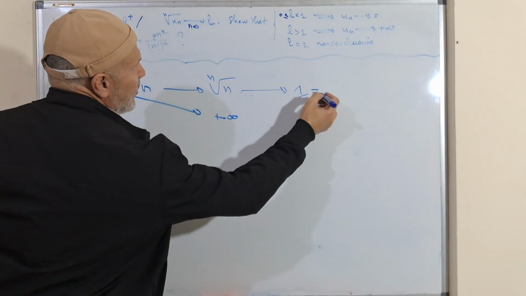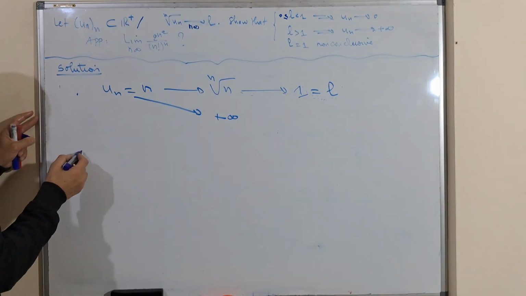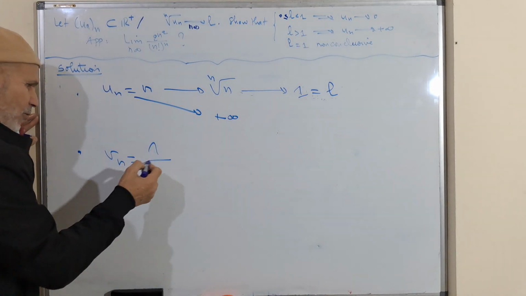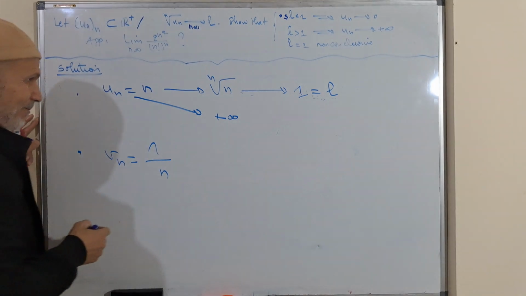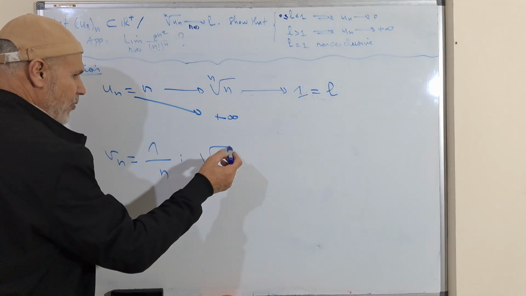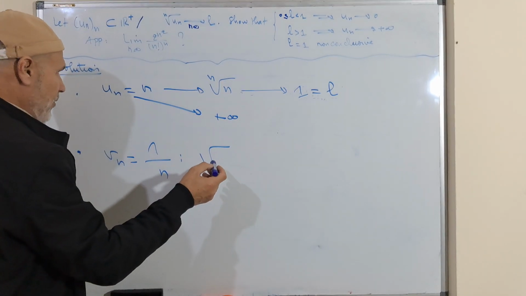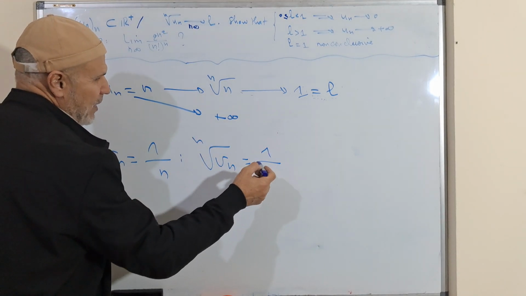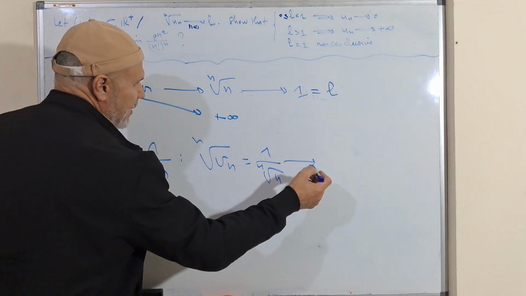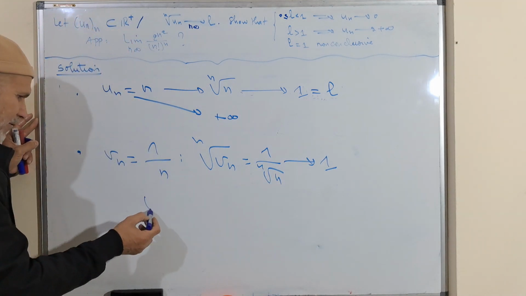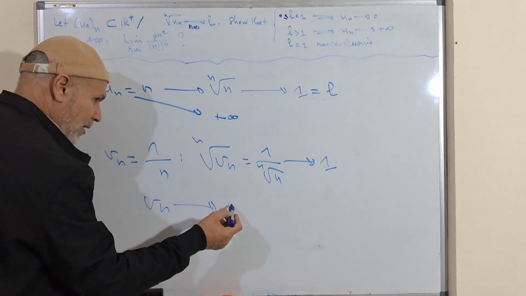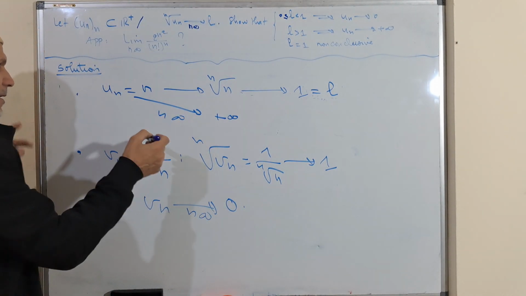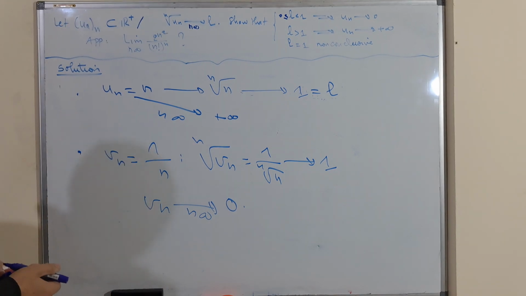So L is equal to 1. We take Vn equal to 1 divided by n. In this case, the nth root of Vn, which is 1 over the nth root of n, converges to 1, but Vn converges to 0 when n goes to plus infinity. So this case is non-conclusive.